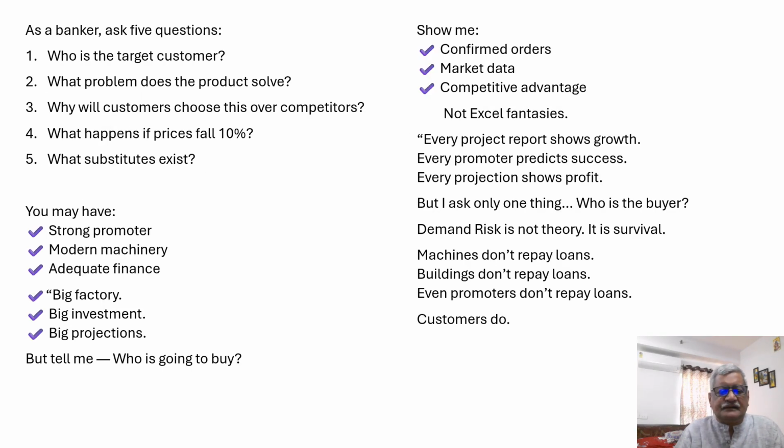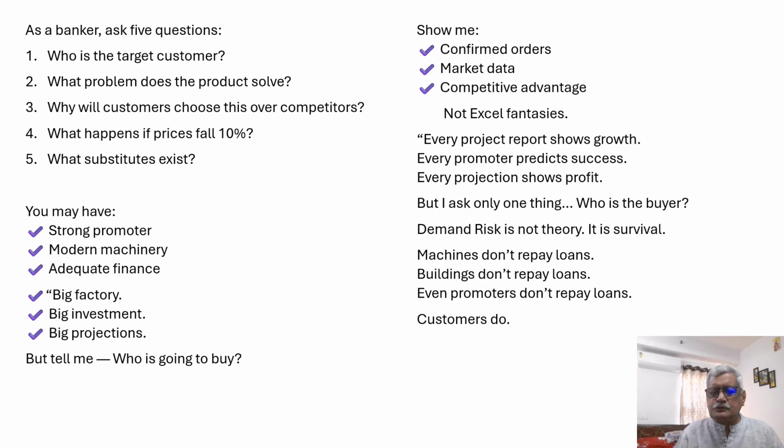As a banker, ask five questions. Who is the target customer? What problem does the product solve? Why will customers choose this over competitors? What happens if prices fall 10%? What substitutes exist? You may have a strong promoter, modern machinery, adequate finance, big factory, big investment, big projections. But tell me, who is going to buy? Show me confirmed orders, market data, competitive advantage, not Excel fantasies.